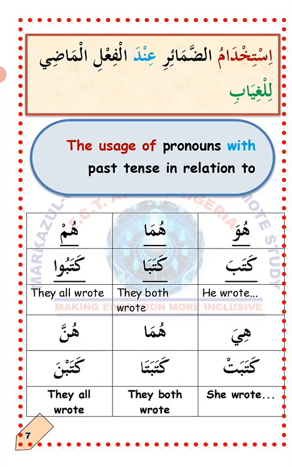MashaAllah. Isti'mal al-damair. Now the usage of pronouns with the past tense for third person. هو, he, هو كتب, هما كتبا, هم كتبوا. So kataba is your base. Kataba means he wrote or he has written. So how do you make it dual? All you need to do is to attach alif to the last letter. Kataba will now become kataba, which means they wrote.